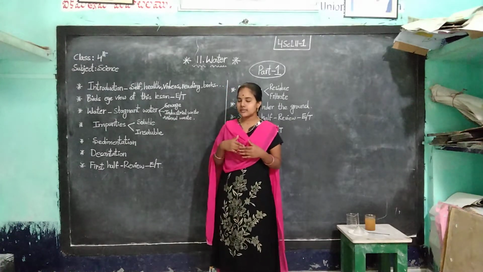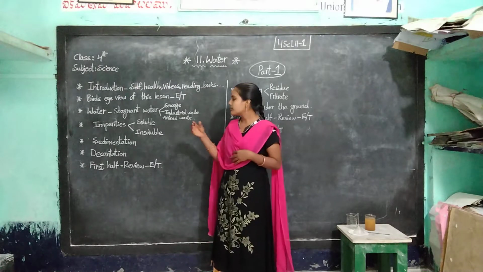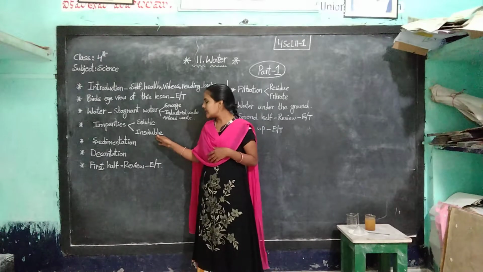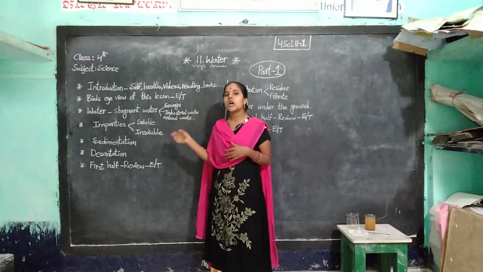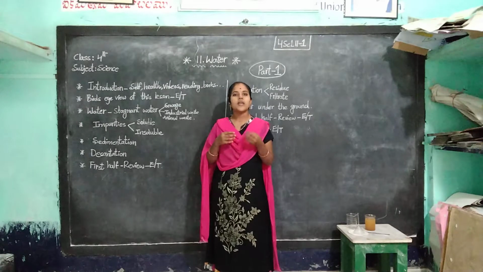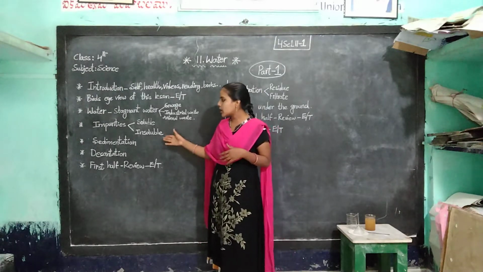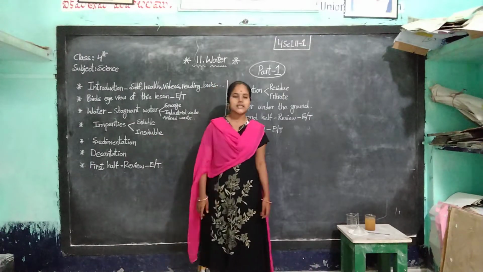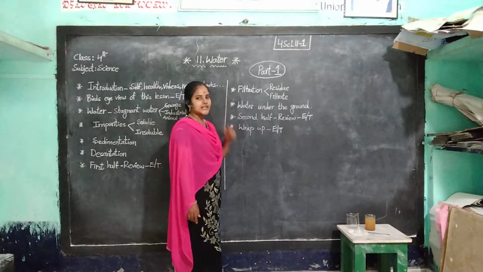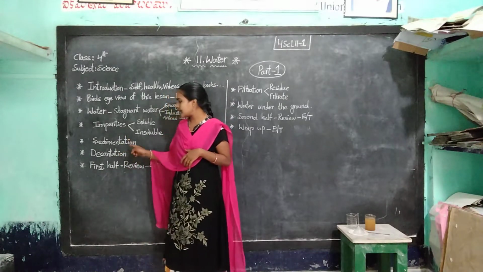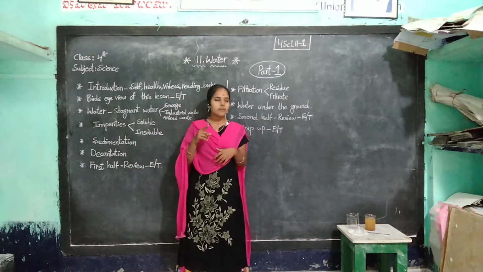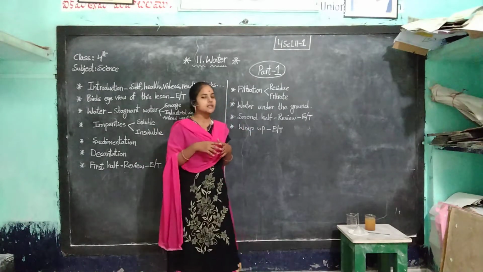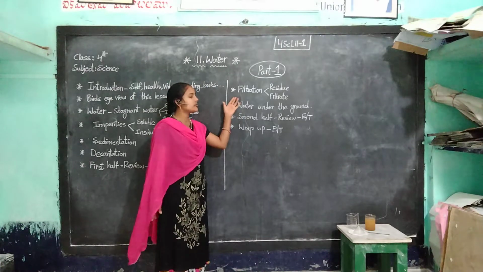We have some methods to purify the water. We have some methods, children, to separate the insoluble impurities from water. The first method is sedimentation, the next one is decantation, and the next one is filtration. I told you about sedimentation and decantation. Wait for 1 minute. I will show this experiment, and next I will explain about filtration.